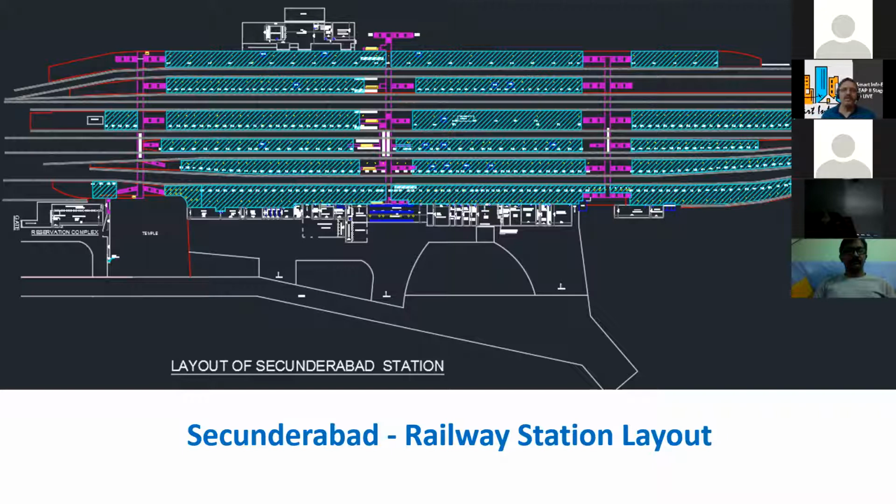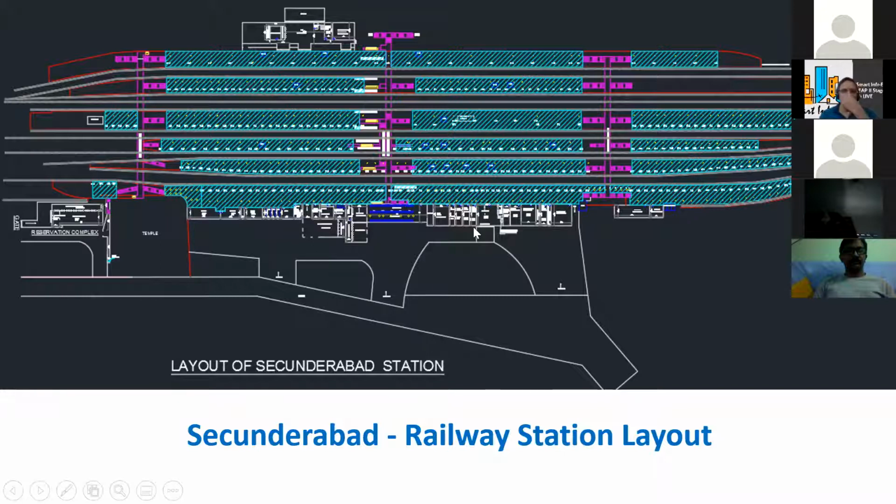We were appointed by Google for Wi-Fi. So we did survey almost hundreds of stations across the country. So we have prepared the drawings for all these stations. That's how I'm able to show these drawings of these stations, and we showed the Wi-Fi points for these stations.